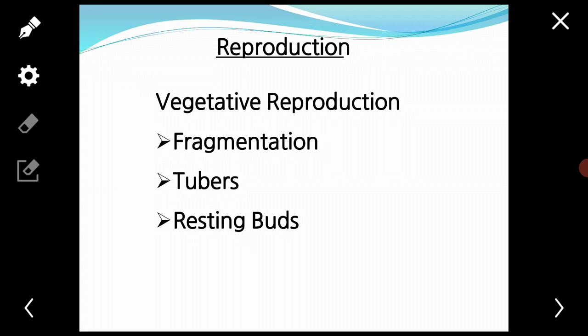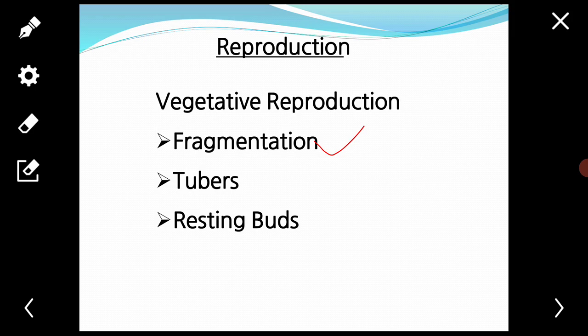The reproduction takes place in the Selaginella plants in two ways. One is vegetative reproduction and the other is reproduction by spores. Under vegetative reproduction, first is fragmentation.